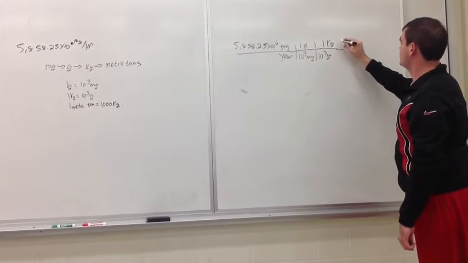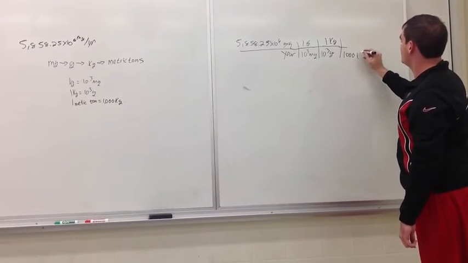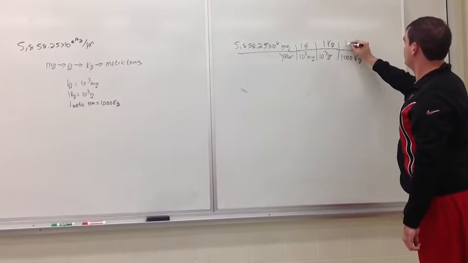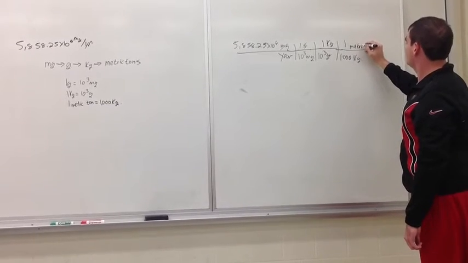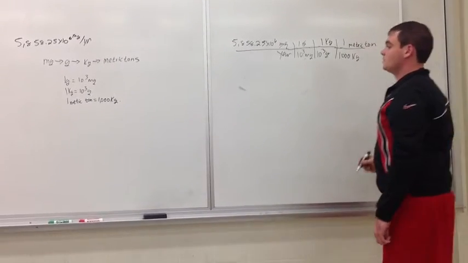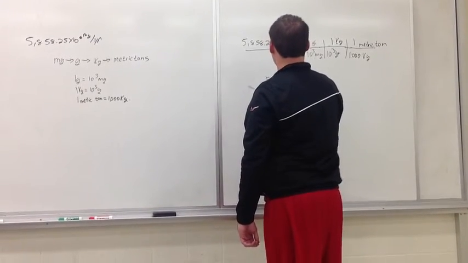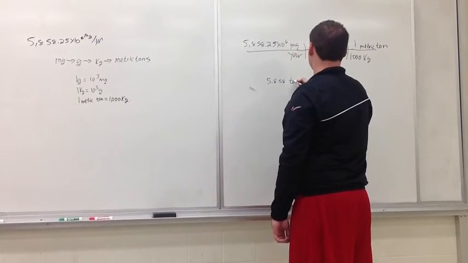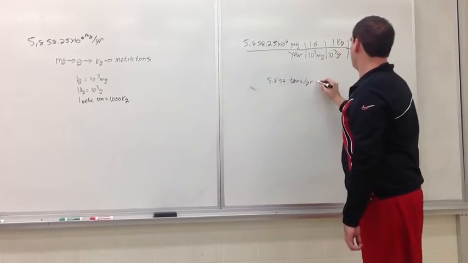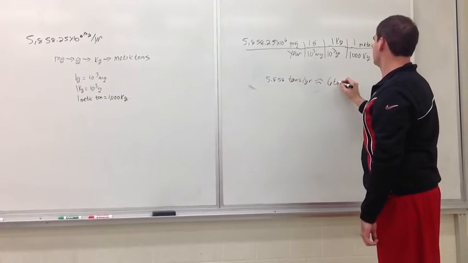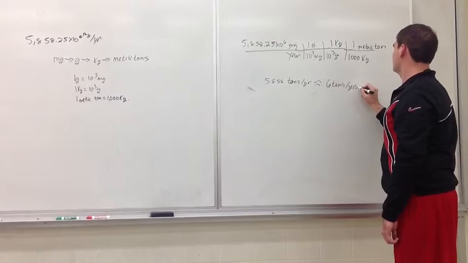And to get a metric ton, we need to take 1 metric ton over 1,000 kilograms. This will give us a total amount of 5.858 tons per year, or approximately 6 tons per year.